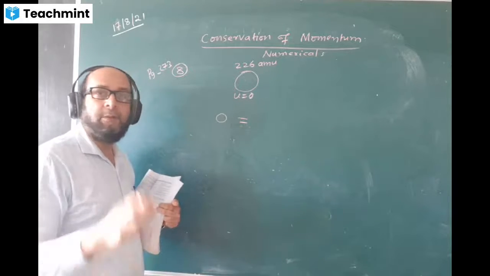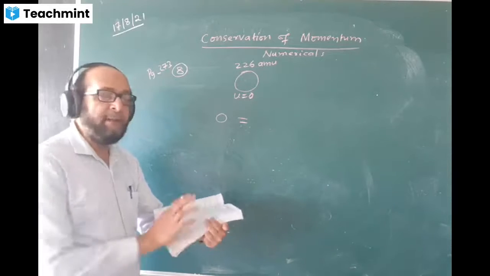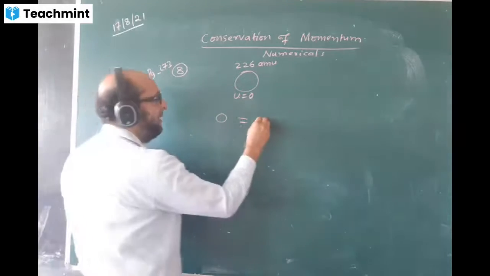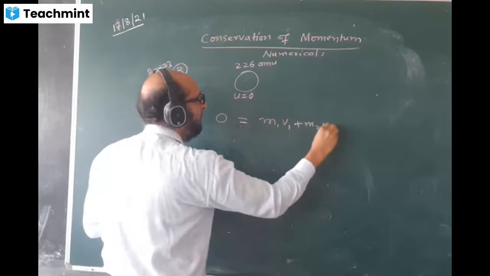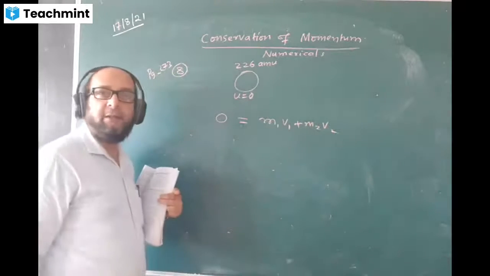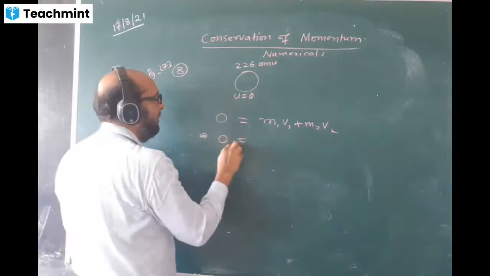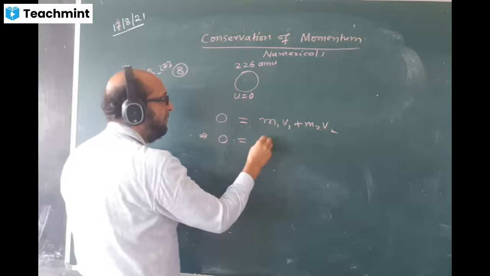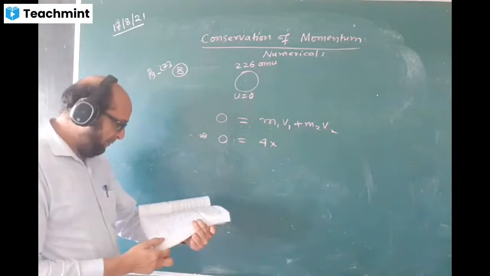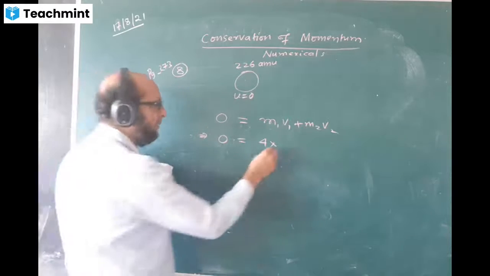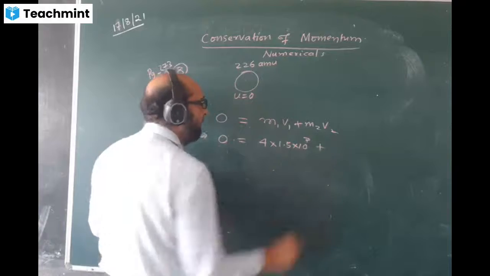Now this one is emitting an alpha particle. Question says it shoots out an alpha particle. I write here M1 V1 plus M2 V2. There are two particles: one is the alpha particle and the other one is the left out part. Very easy. It is zero. Mass of the alpha particle is given as 4 and the velocity of the alpha particle is given. What is the velocity given? 1.5 into 10 to the power of 7, plus.